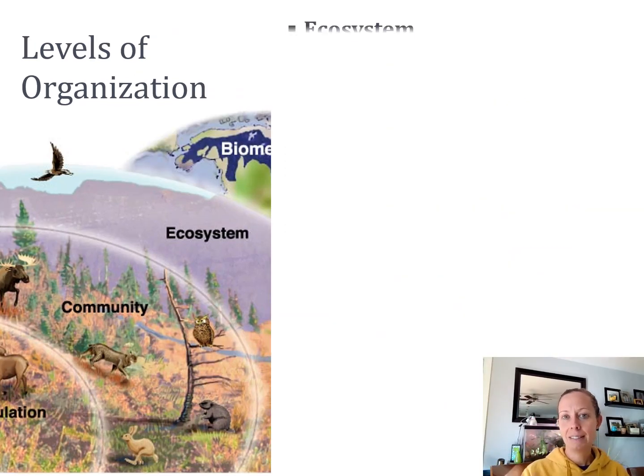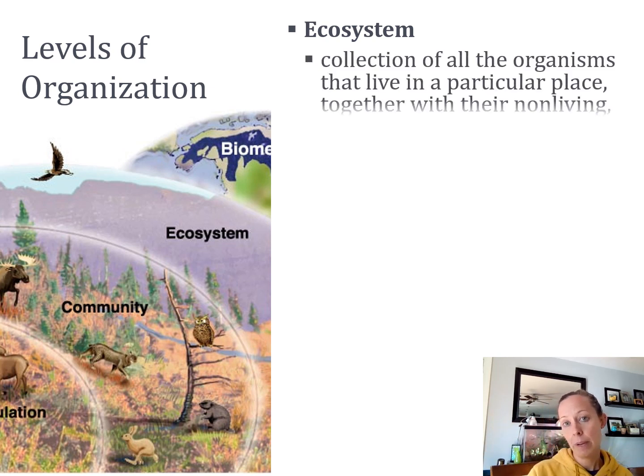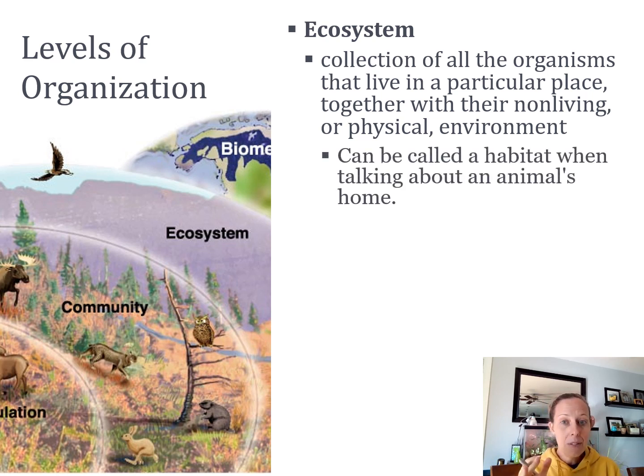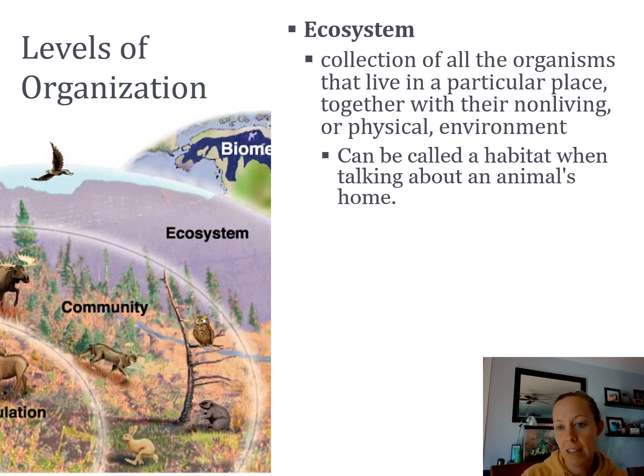Our next level is the ecosystem. Now, this level has a lot of information here, okay? Because our ecosystem is going to include all of the organisms that live in a particular place, along with their non-living or physical environment. So we sometimes call that like a habitat. Think about when you go and get a hamster from a pet store, and there's all those books on the spinny thing, and it can show all of the different habitats where the hamster would live. The habitat would be like the cage, and what do you need in the cage, and how much water do they drink, and what temperature do they like it, right? So the ecosystem sometimes can be interchangeable with habitat at times.